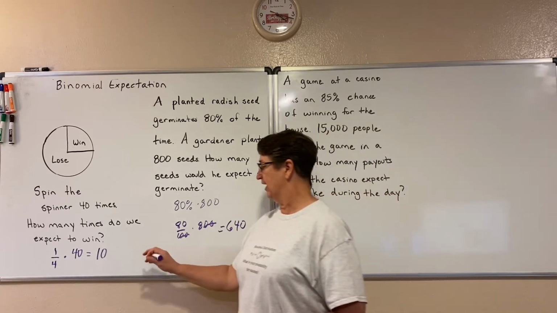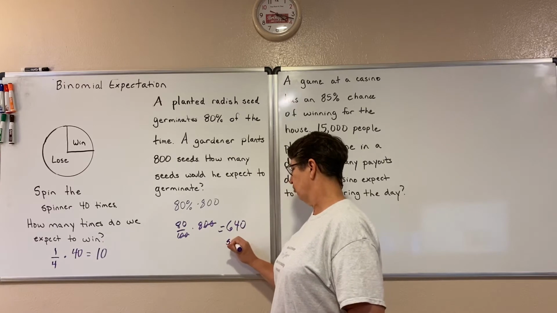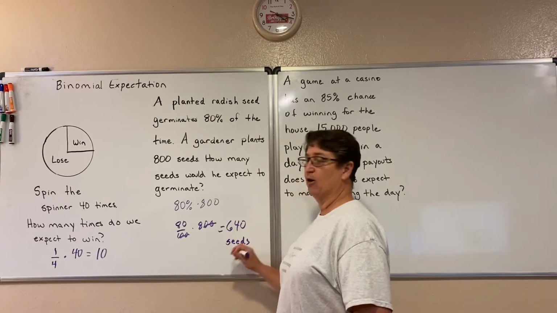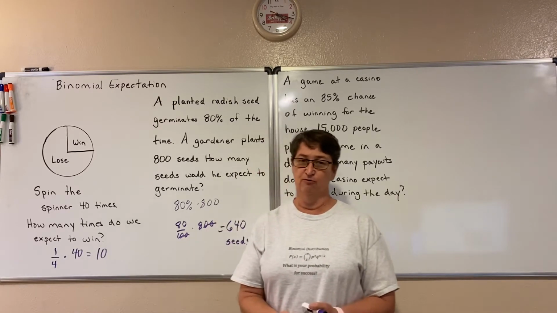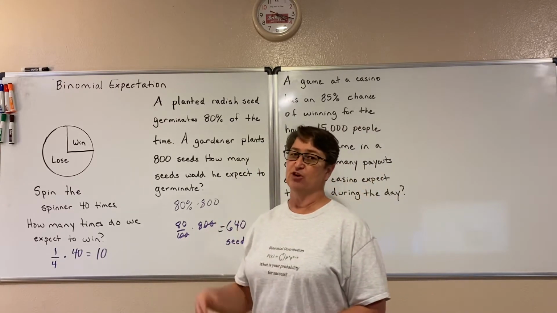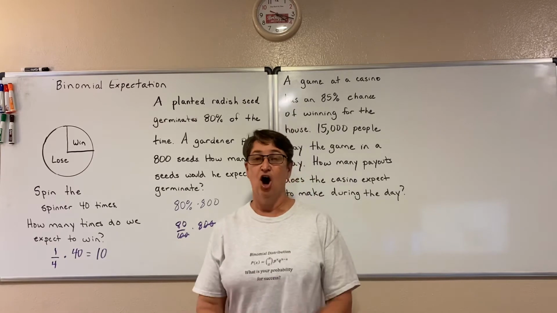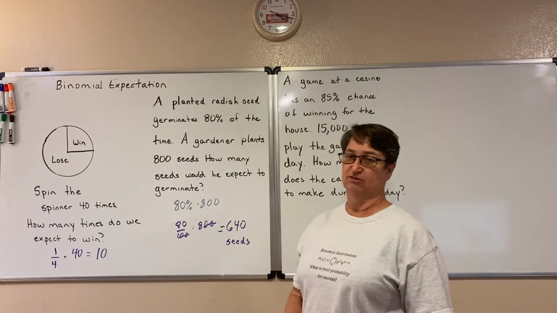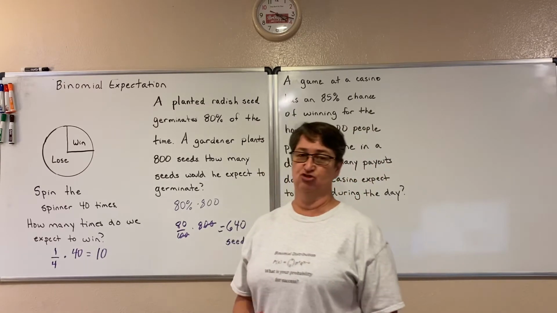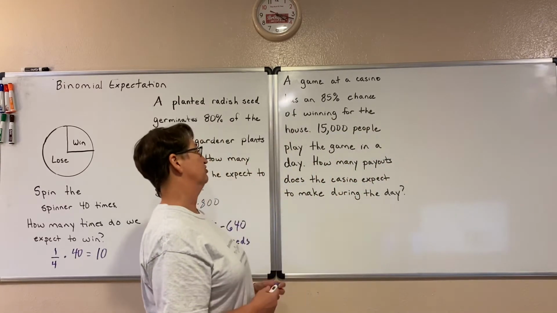So I would expect 640 seeds to germinate. Now, it may not do that every year. I may not get exactly 640, but if every year I plant 800 seeds, then on average, I would get 640 seeds. So that's what that expected value is. It's just the average. On average, this would happen.